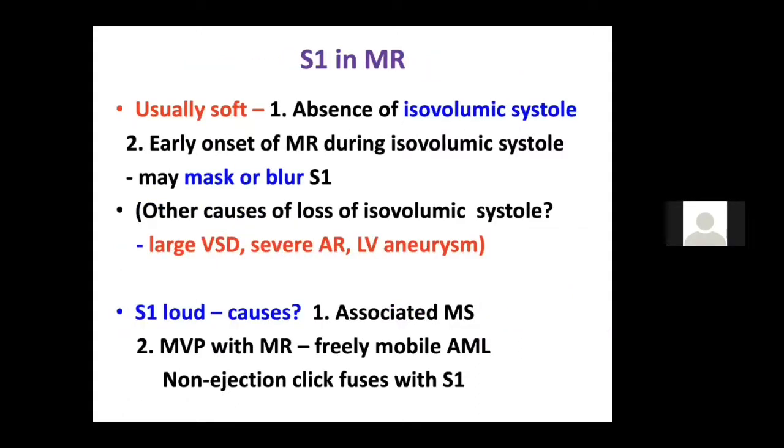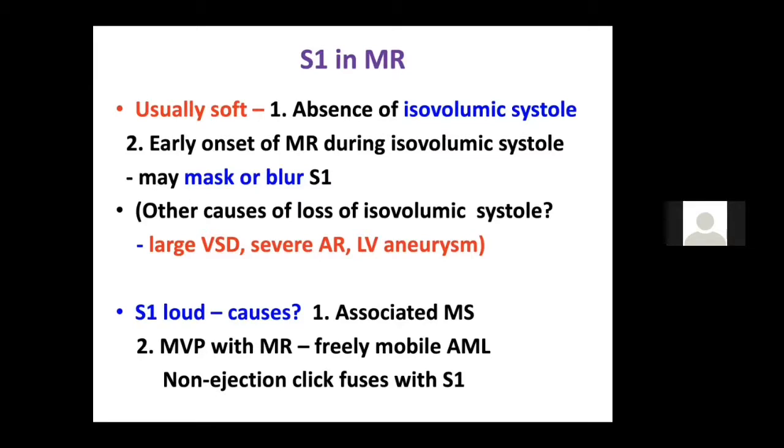What happens to S1 in MR? You already know, because the integrity of the valve is gone, you get a soft S1. Other causes are the absence of isovolumetric systole, as I already discussed, and the early onset of MR during isovolumic systole. It may mask or blur the S1, so you may not be able to hear a good S1. Other causes of loss of isovolumic systole, as I already discussed, are ventricular septal defect, LV aneurysm, and even AR, aortic regurgitation. That is why you get a soft S1 in all these diseases.